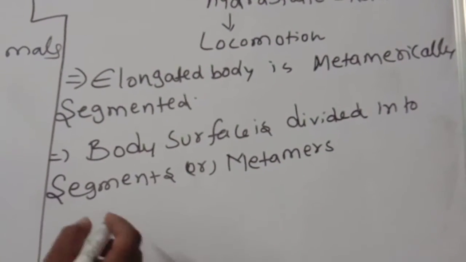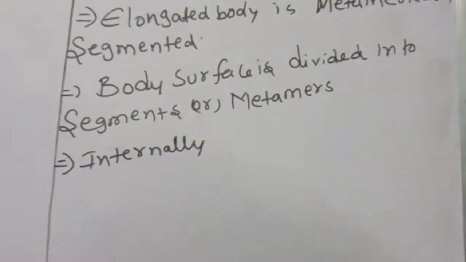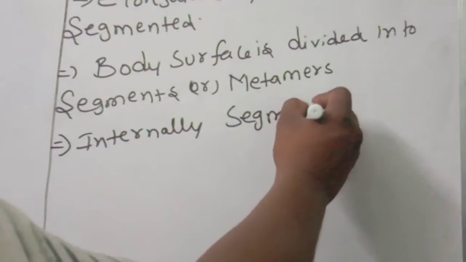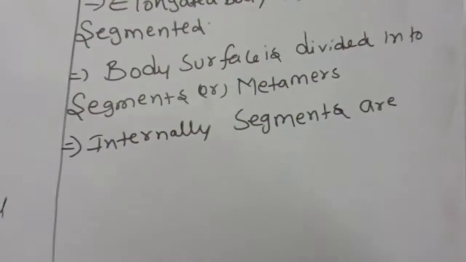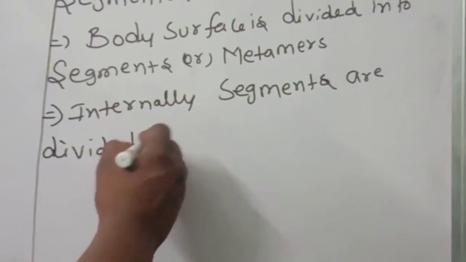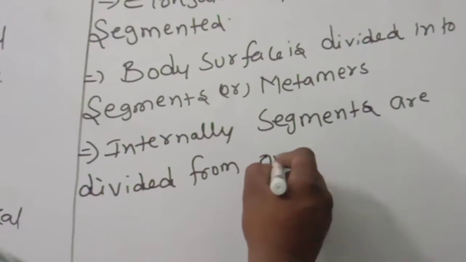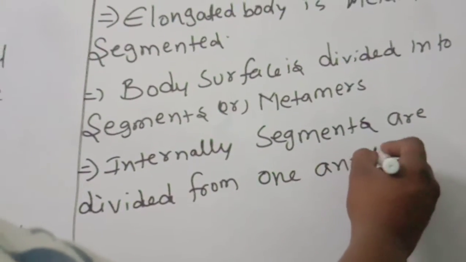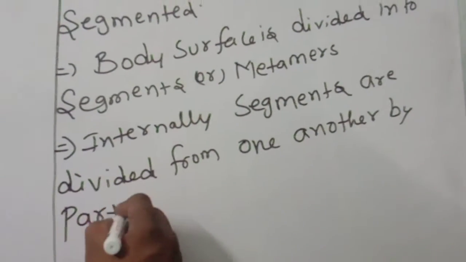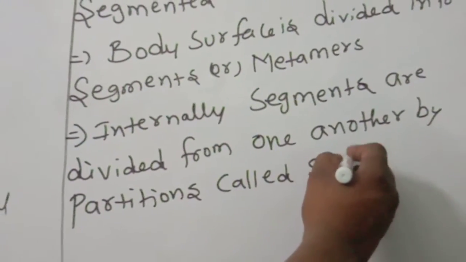So internally the segments are divided from one another by partitions called septa. This is the most important word.